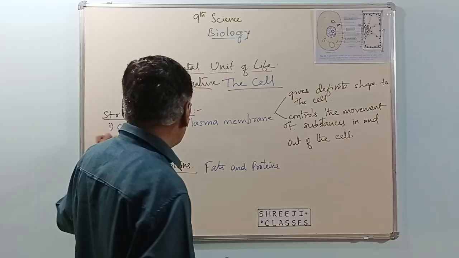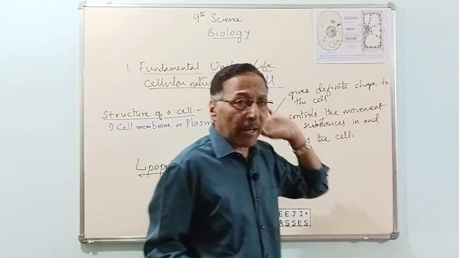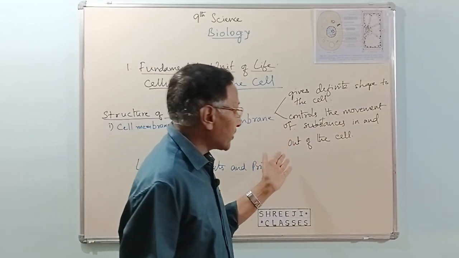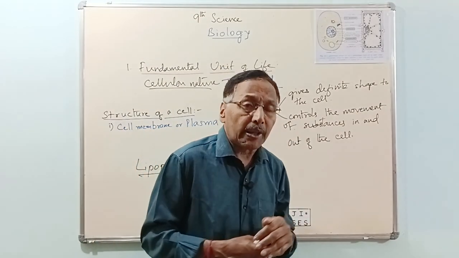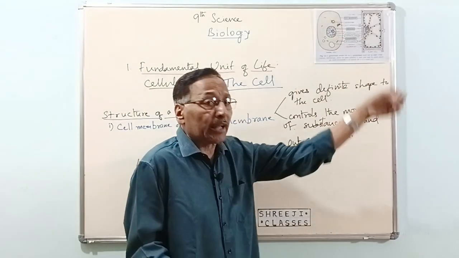Two functions performed by the cell membrane or plasma membrane. One is it gives definite shape to plant cell and animal cell. Secondly, it controls the movement of substances in and out of the cell. It allows only certain substances to enter or leave the cell.